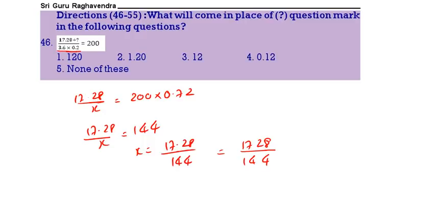Do the calculation. 12 12s. Here we will get 1.44. So 1.44 by 12 means it is equal to 0.12. 0.12 is the correct answer.